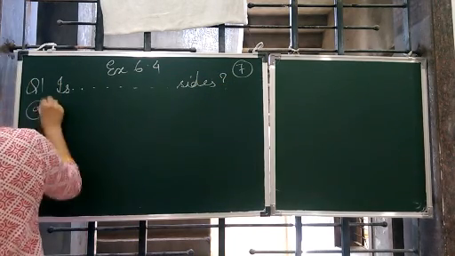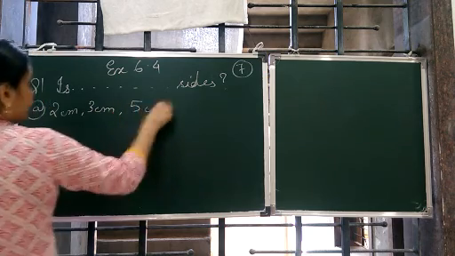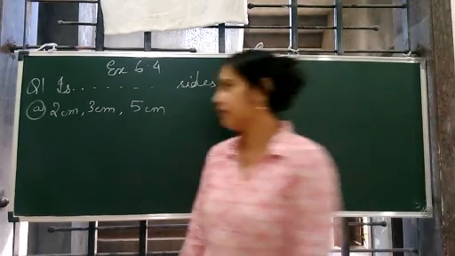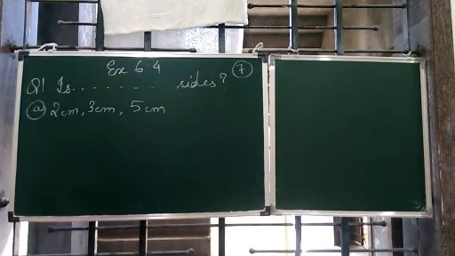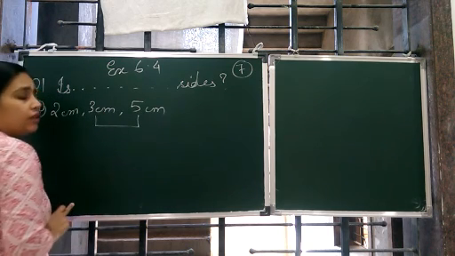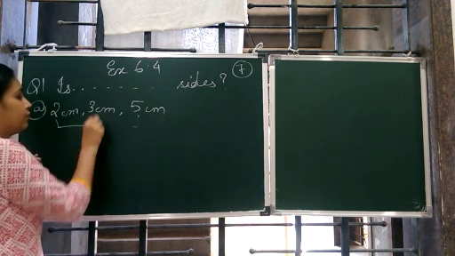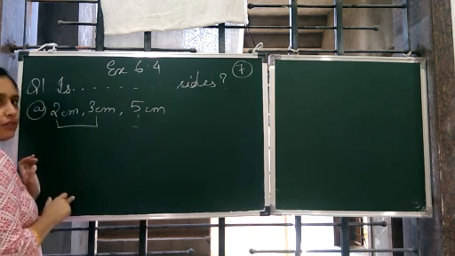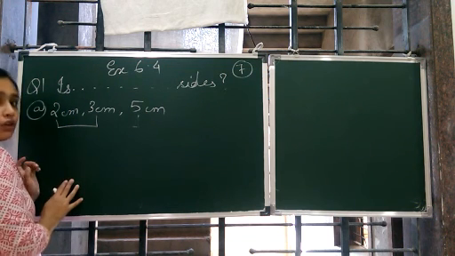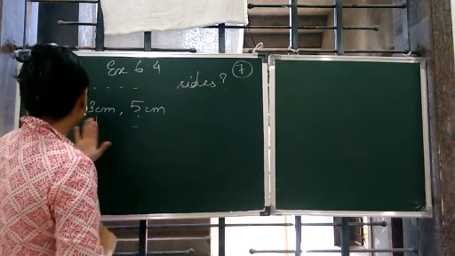Let's see. 3 centimeter, 5 centimeter. So any two sides in a triangle, we've already studied the new property. In a triangle, the sum of any two sides should always be greater than the third side. Now if you use these two, 3 plus 5 is 8, which is greater than 2. But if you use these two, it is not greater than 5, right? So it is not possible. In this, the triangle is not possible. So you need to check all those parts. Clear?